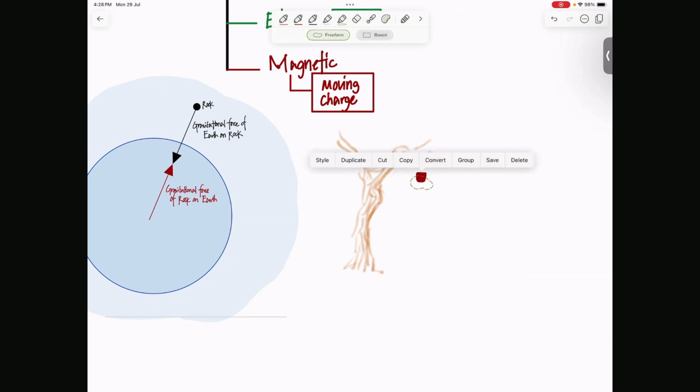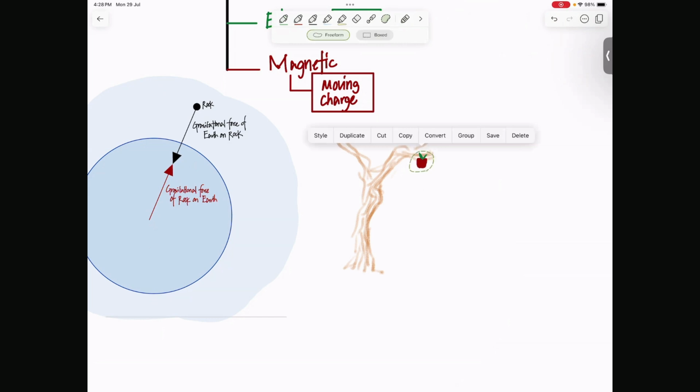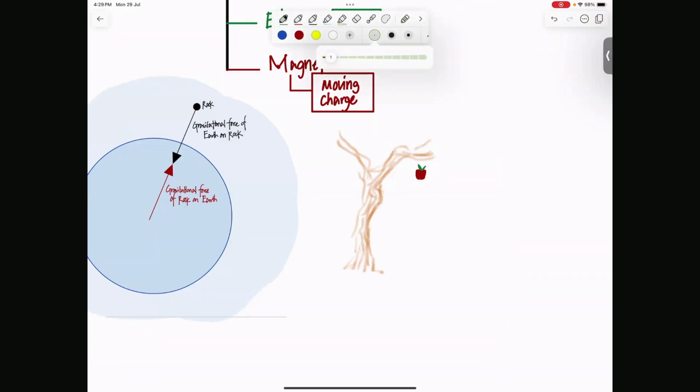If something has momentum, the total momentum must be conserved, right? So he said that if there's an apple hanging from the tree, and the apple falls, the apple is moving downwards, right? So as the apple falls, it gains momentum. Do you agree? The apple is gaining momentum here, right?